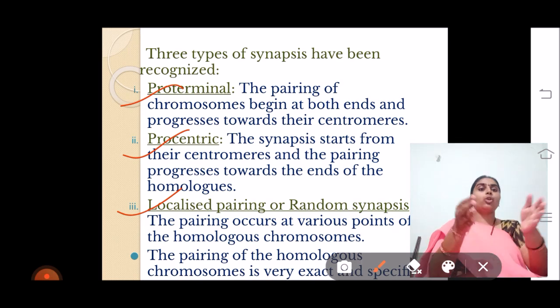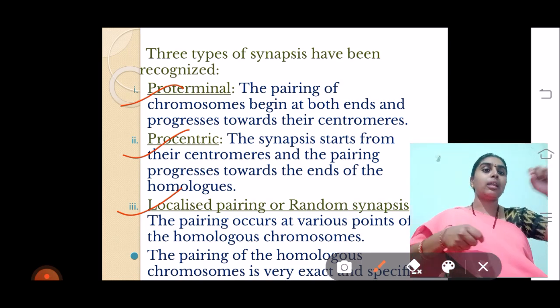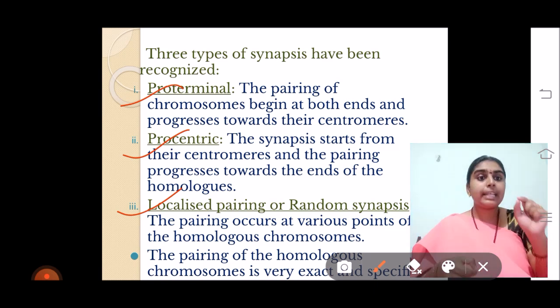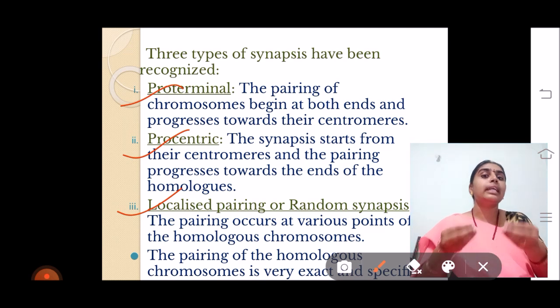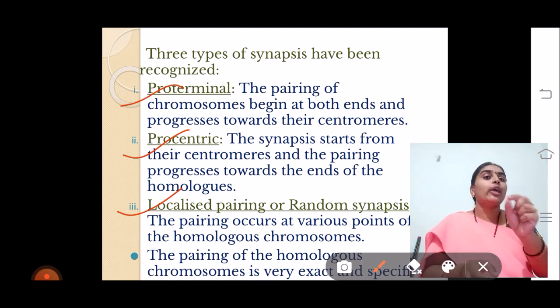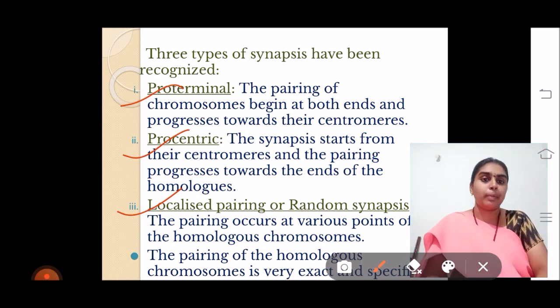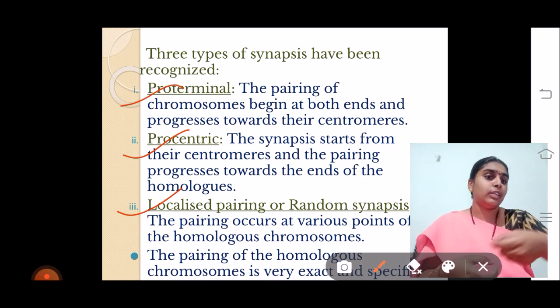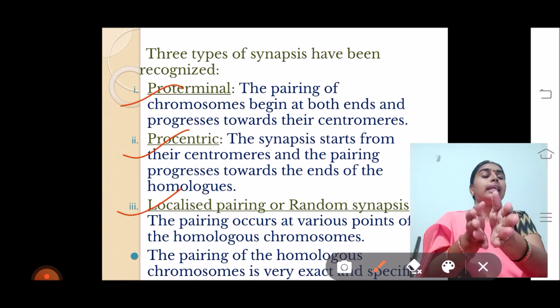Proterminal means when the chromosomes come one next to the other, if the terminal regions, the corner parts of the chromatids, are attached, it is called proterminal. Procentric means the centromere, present in the center of the chromosome, is going to pair. The homologous chromosome centromeres are going to pair. Localized pairing, or random pairing, means randomly at any point along the length of the chromosome, the synapsis may occur. So these are the three types of synapses seen.